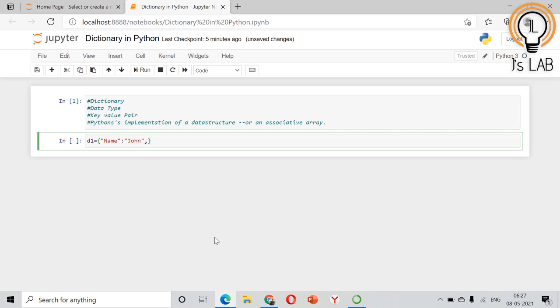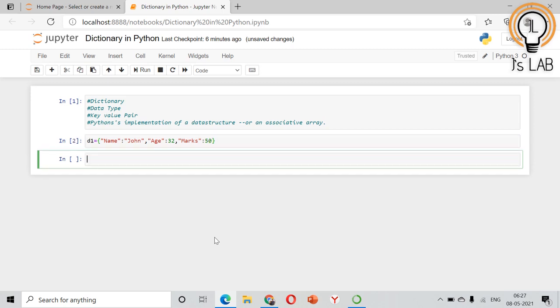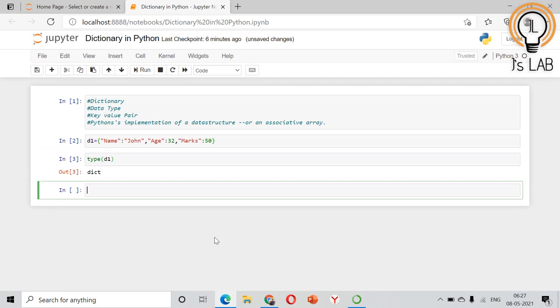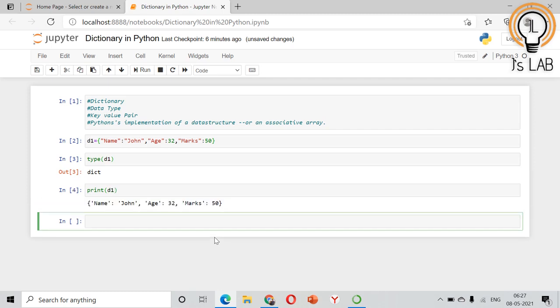Name is the key and John is the corresponding value of the key name. Second one, I'll put age: 32. Since it's an integer, there's no need for apostrophes. His marks, okay, we'll put marks: 50 and click run. So now we have created a dictionary D1. We'll check the type of D1. Yes, it is of the type dictionary. We'll print dictionary D1.